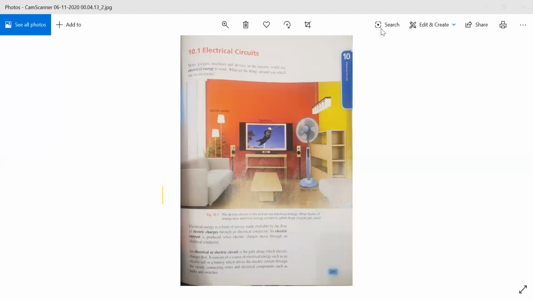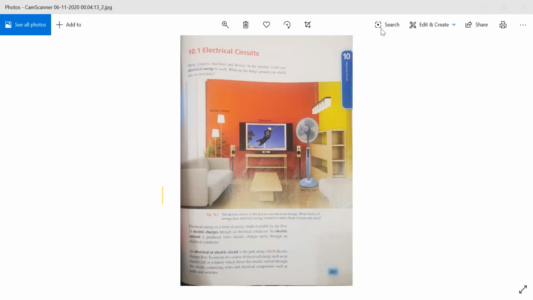And electrical energy, what is electrical energy? Electrical energy is the form of energy which is made available by the flow of electric charges. What is the flow of electric charge? Electric charges means, is it negative charges or positive charges? Okay. An electric current is produced when electric charges move through an electrical conductor. So electric current is produced when there are electric charges moving through an electrical conductor.